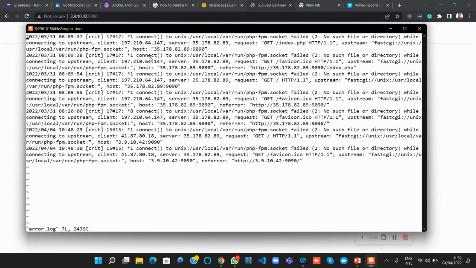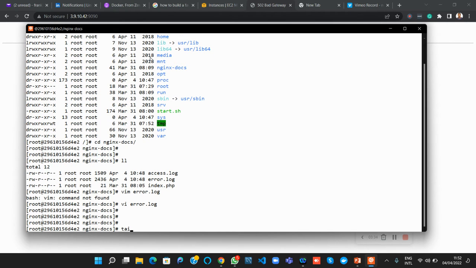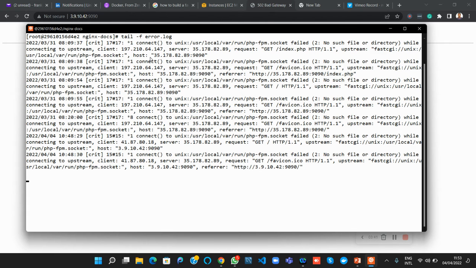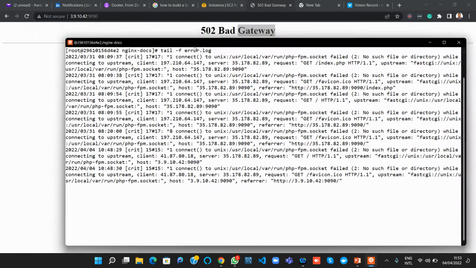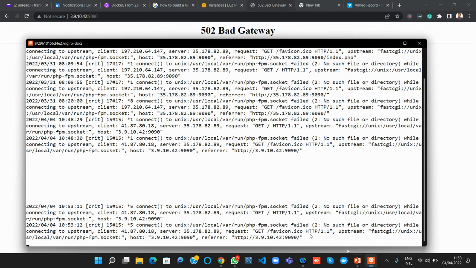Let's try tail, tail the error log. Let's tail the error log, give it some space, and then let me refresh this page. Refresh. Okay, we have this now.